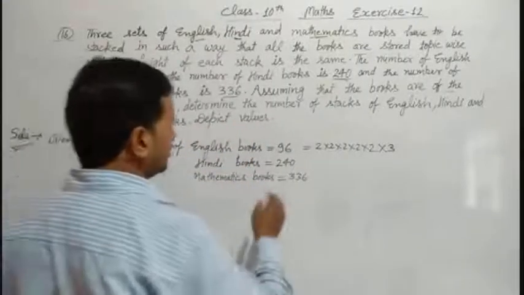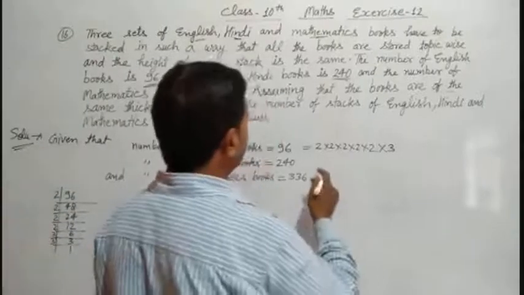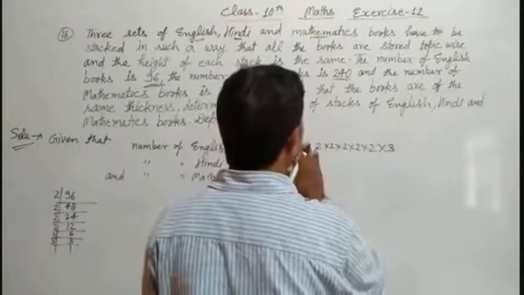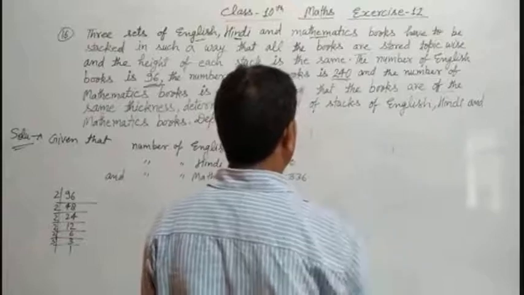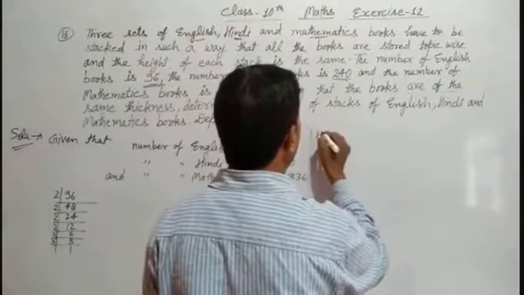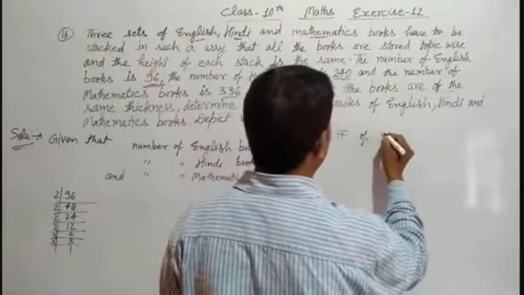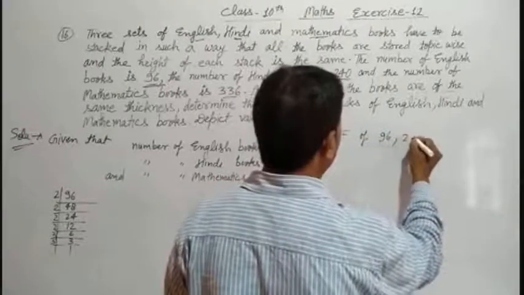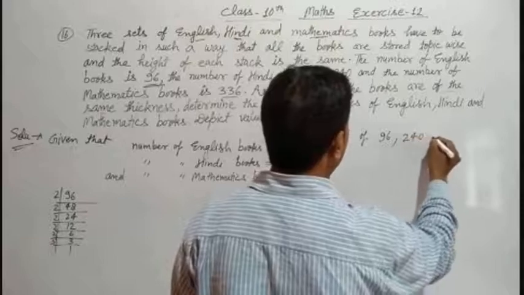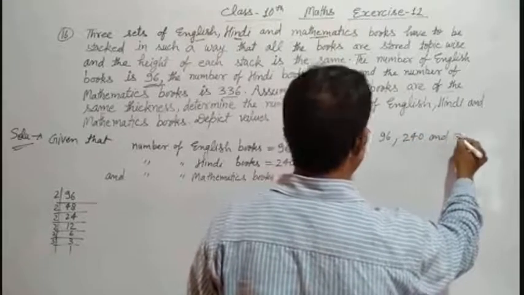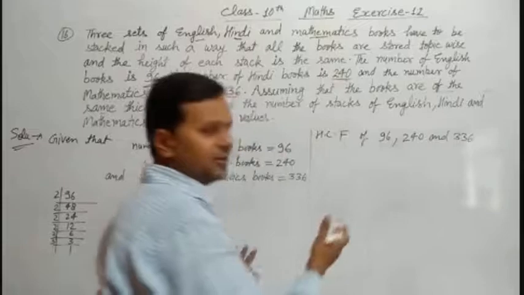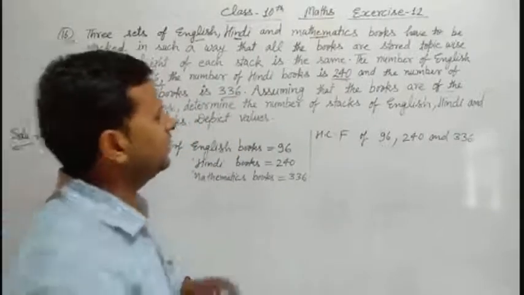In other ways we can write and solve separately the HCF of 96, 240 and 336.